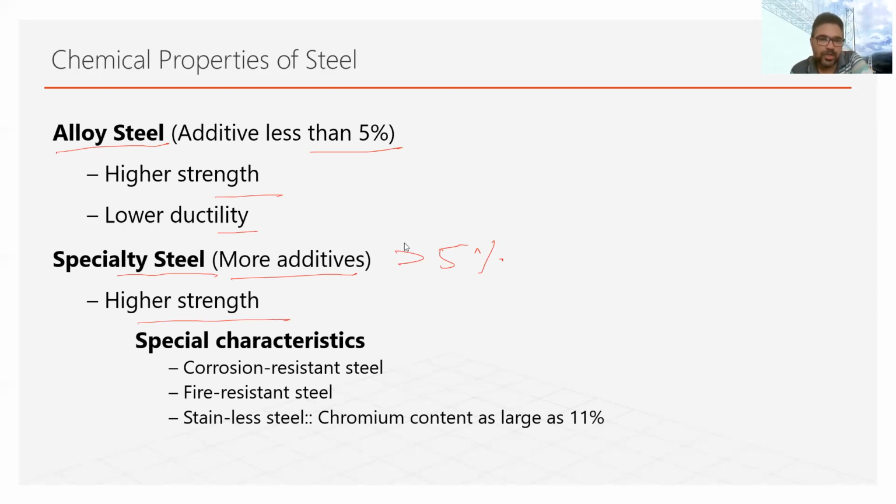For example, corrosion resistant steel and fire resistant steel. Stainless steel also comes under the category of special steel, and in the case of stainless steel, you can see the chromium content is as large as 11%.